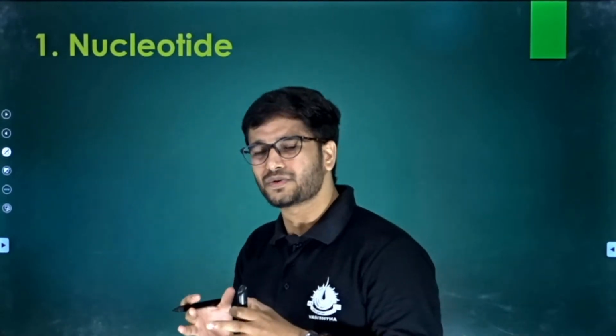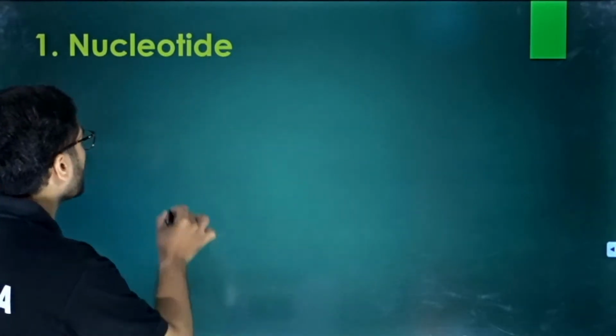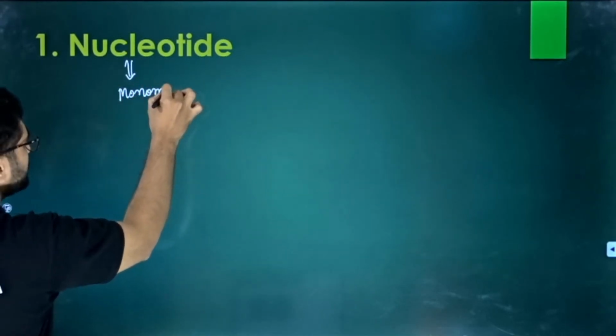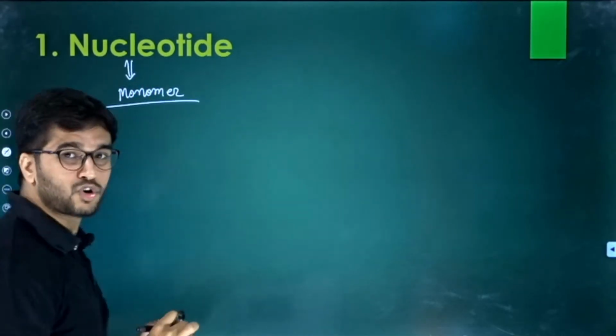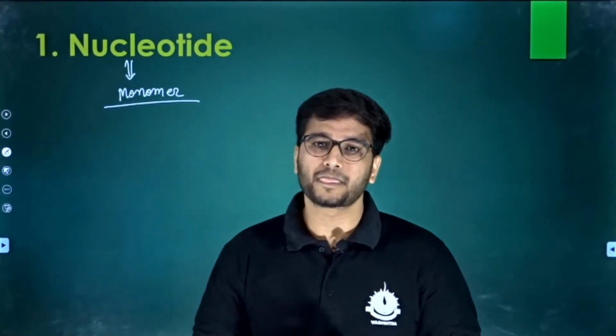So let us first start with the nucleotide. What do you mean by nucleotide? What is nucleotide? We have DNA. DNA is a nucleic acid, and all nucleic acids are made up of nucleotides. That means nucleotides are monomers. Monomers of what? Monomers of the nucleic acid.